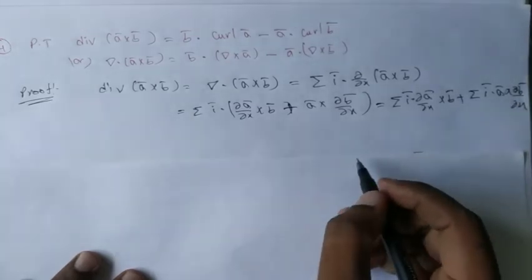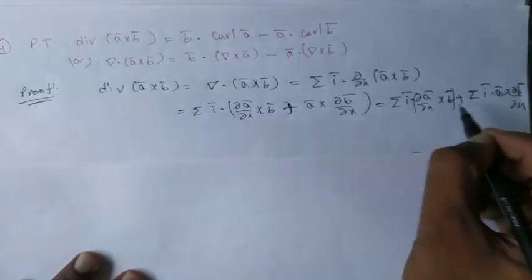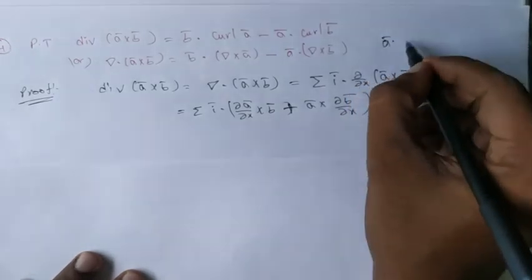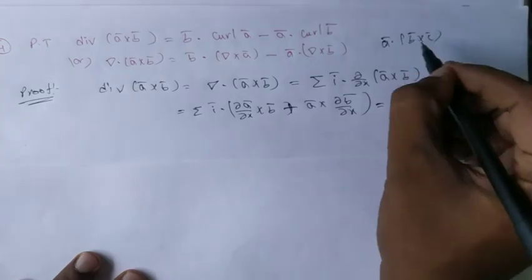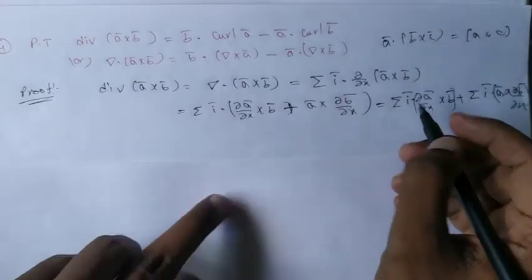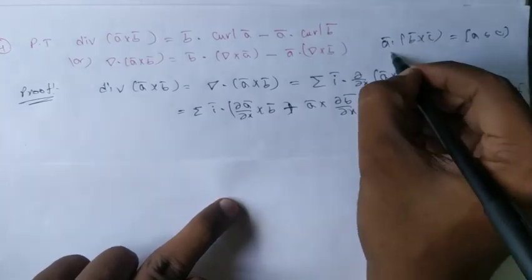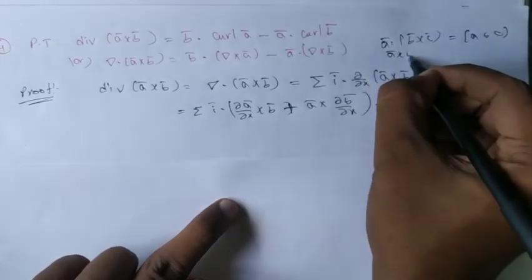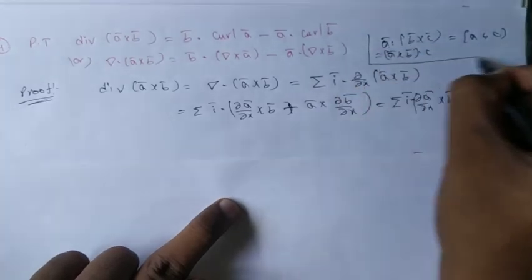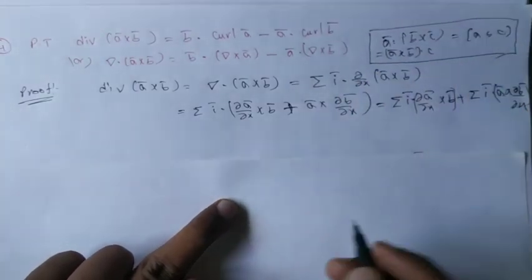So once you observe that, A bar dot B bar cross C bar is called box ABC. The dot and cross are interchanged, and we don't have any problem with that: A bar cross B bar dot C bar is the same thing. So using that logic, I just want to simplify it further.